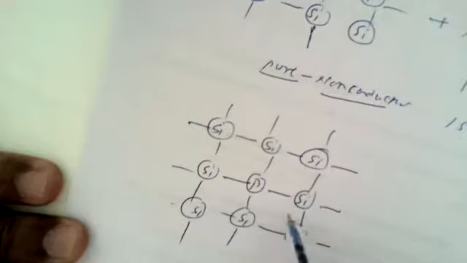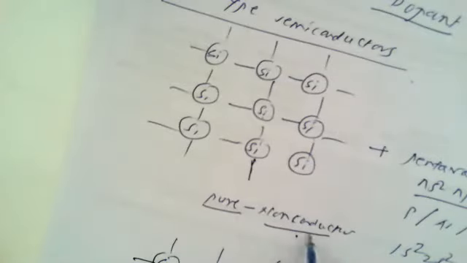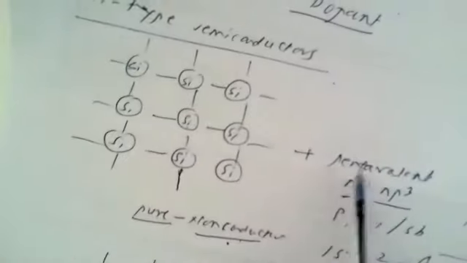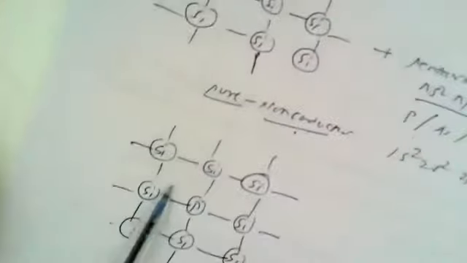Now if we look at this particular diagram, in the first diagram this is pure silicon material and hence it behaves as a non-conductor of electricity. But when a pentavalent impurity such as phosphorus is added, it can contribute its 5 electrons.